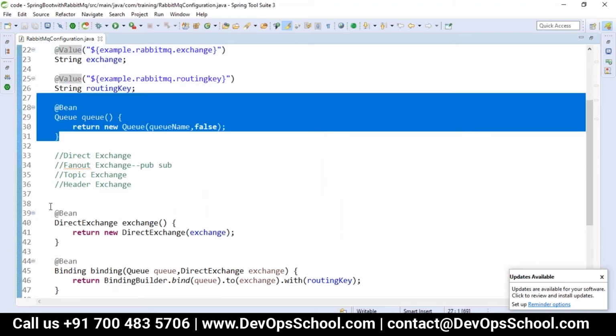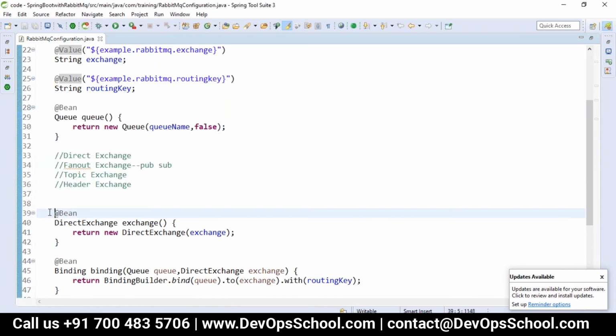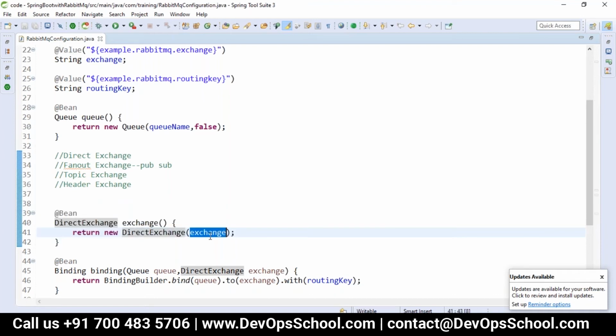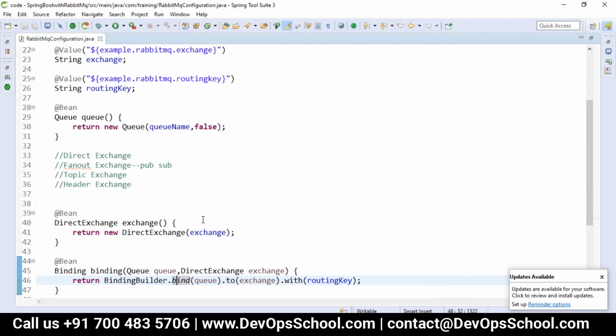Then we have to create the exchange. It depends on what type of exchange you are using. So we will create the exchange bean, and here I have taken a direct exchange bean. Then we have to return the direct exchange by passing the exchange name. So that is the exchange we have configured here that I'm passing to this. Then we have to do the binding.